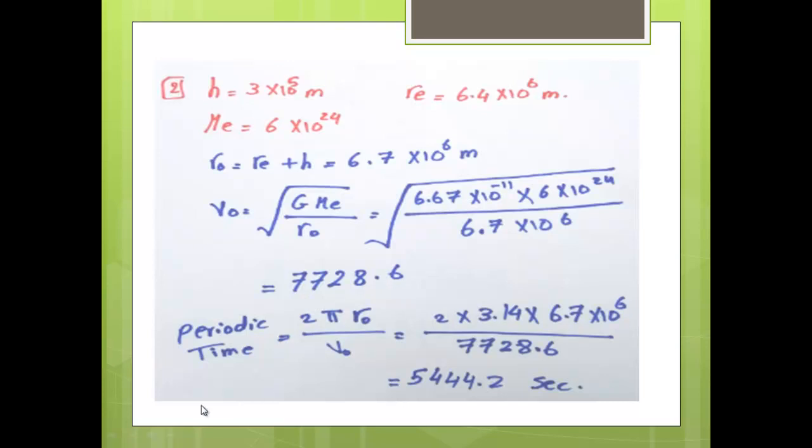But what about the periodic time? You also need to find the periodic time. Periodic time is equal to 2πr orbit over v orbital: 2 times 3.14 or 22 over 7, as it's given in the problem in the exam, times the radius of the orbit divided by the velocity of the orbit. After calculating it, it becomes 5,404.2 seconds. We are going to continue the problems in the second video, inshallah, because the video maximum is 10 minutes.